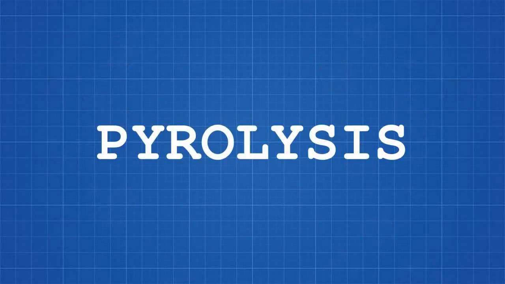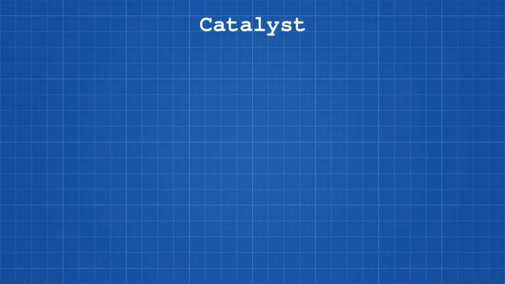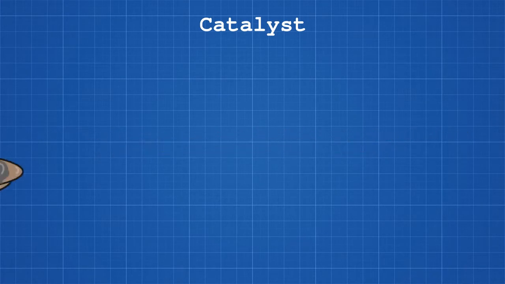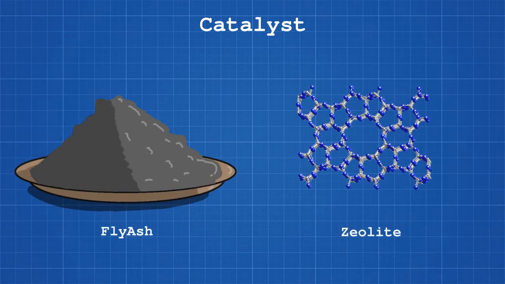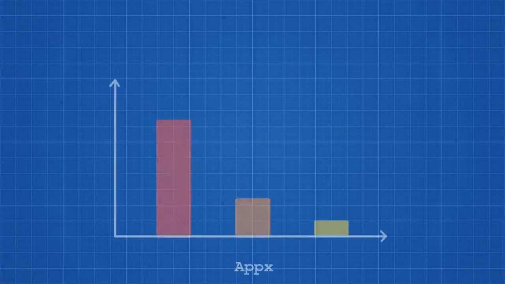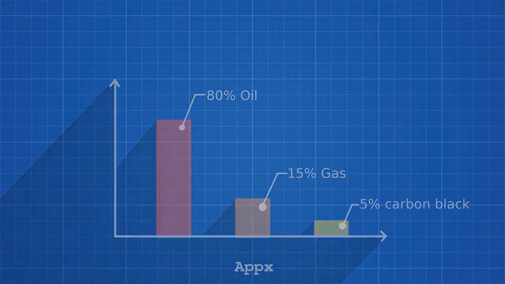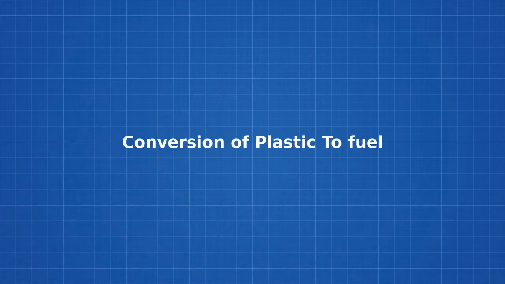This is pyrolysis. Plastic is hard to break down, and we have to add a catalyst to help break the chemical bonds. A catalyst is a substance that speeds up a chemical reaction but is not consumed by the reaction, and mostly fly ash obtained from coal combustion or zeolite etc. are used as catalyst. Finally, waste plastic is converted into approximately 80% oil, 15% gas and 5% carbon black or ash. Let's have a look into how plastic is actually converted into a useful resource.